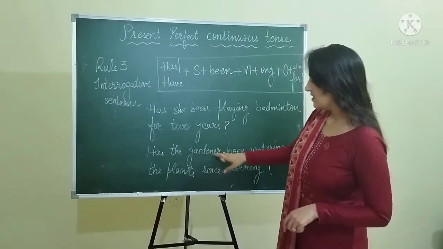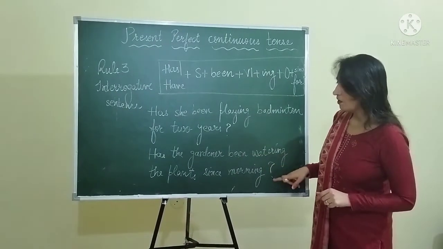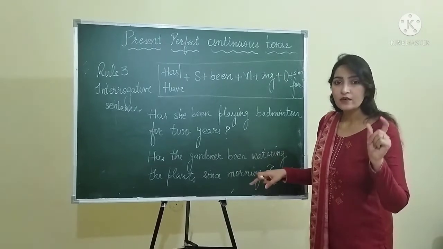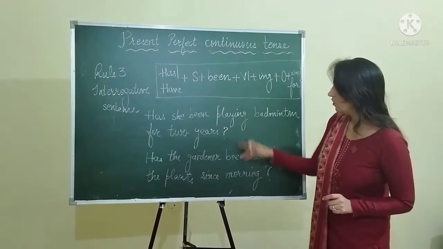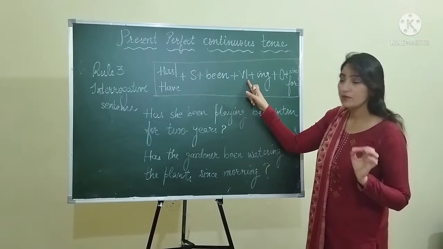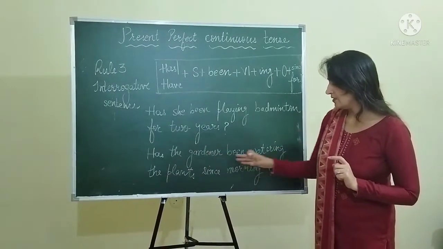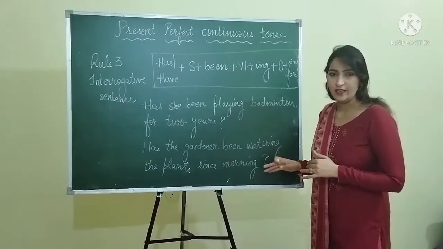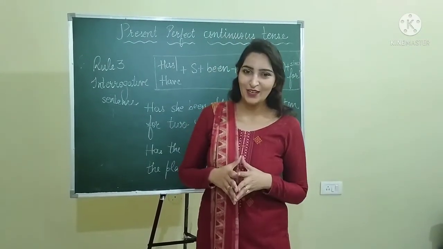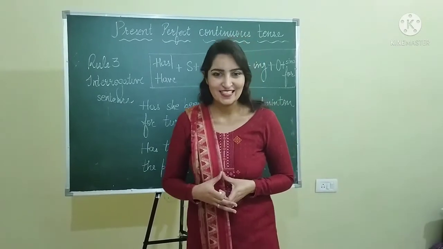Similarly, has the gardener been watering the plants since morning? Has, because the gardener is a singular subject, then you have to write been. Water is the first form of verb, followed by ing, watering, and then the plants since morning. I hope present perfect continuous tense is clear to you. Let's move on to past perfect continuous tense.